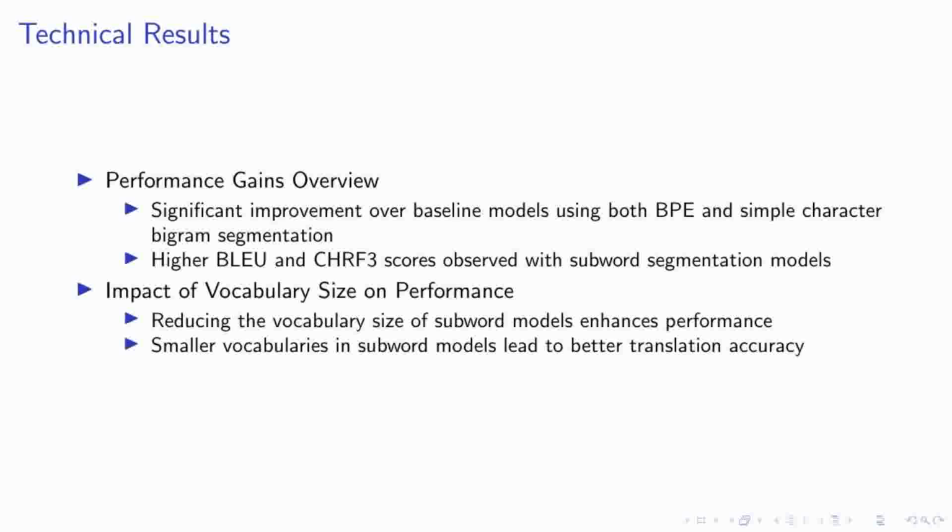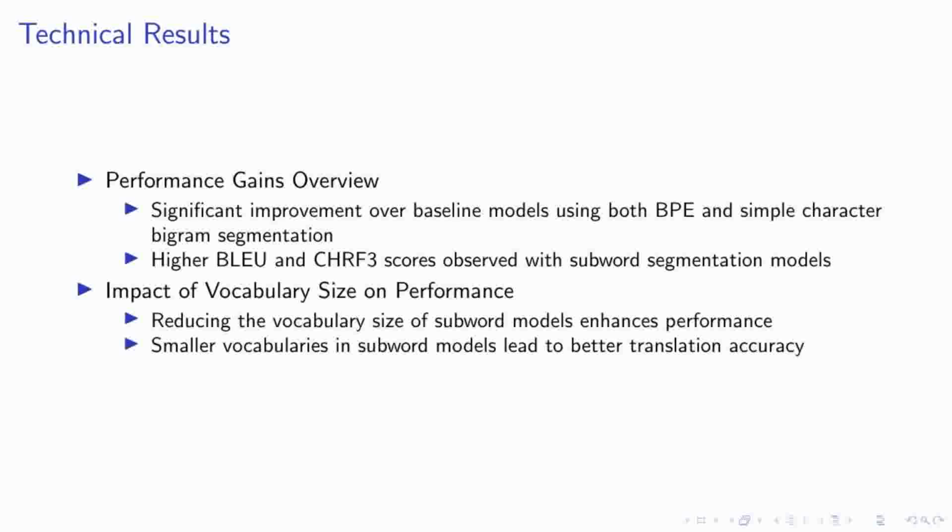Furthermore, our findings highlight the impact of vocabulary size on translation performance. By reducing the vocabulary size in subword models, we not only streamlined the model's complexity, but also achieved better translation accuracy. This suggests that smaller, more focused vocabularies in subword models are beneficial, enhancing the overall efficiency and effectiveness of the translation process. These results underscore the potential of subword segmentation to optimize neural machine translation systems, particularly in handling rare and unseen words.